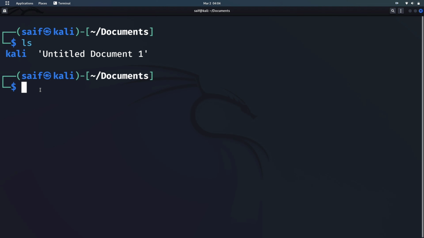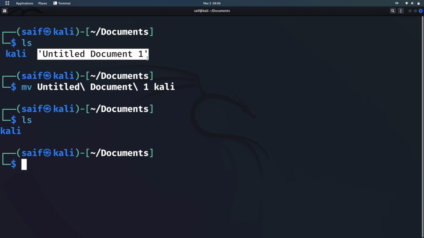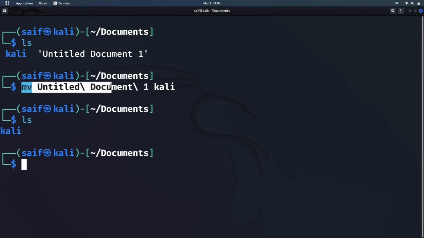Type mv followed by the name of that particular file, and then type the name of that folder in which you want to move it, and hit enter. And you can see here, now let me just ls here, and you can see it was present here before implementing this command, and now it's not there. It means that we have moved it from here to this kali folder.